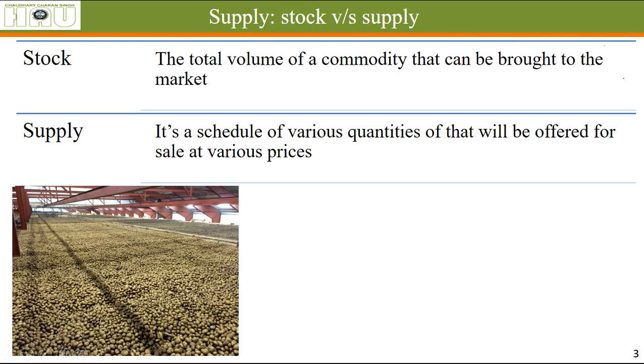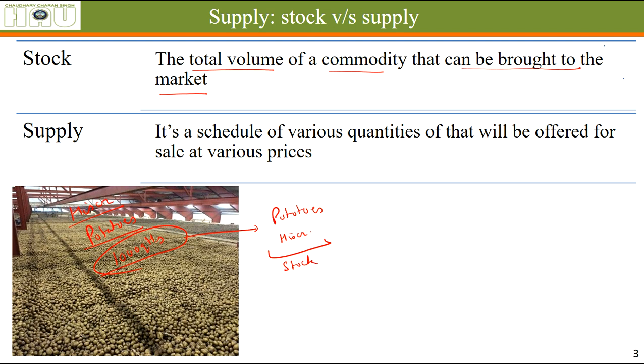So what is stock and what is supply? Stock is the total quantity of a commodity that can be brought to the market. Let's say a storehouse in the outskirts is storing the total quantity of potatoes in it. The owner of the storehouse can bring, let's say the capacity is 1000 quintals. This is the total quantity of potatoes that can be brought to the market of Hisar. So this will be called stock.